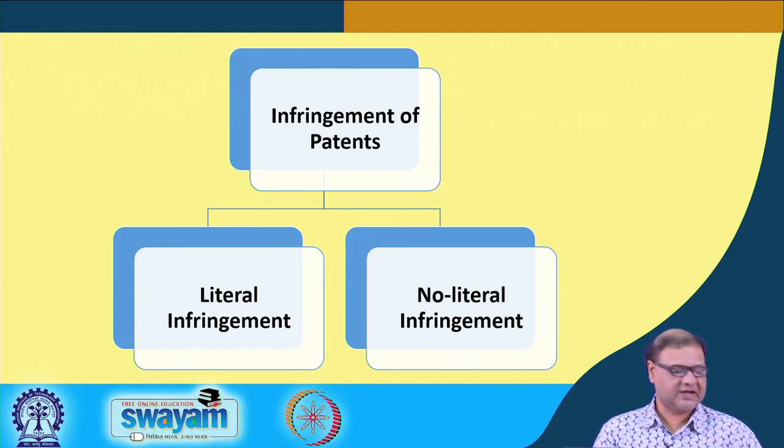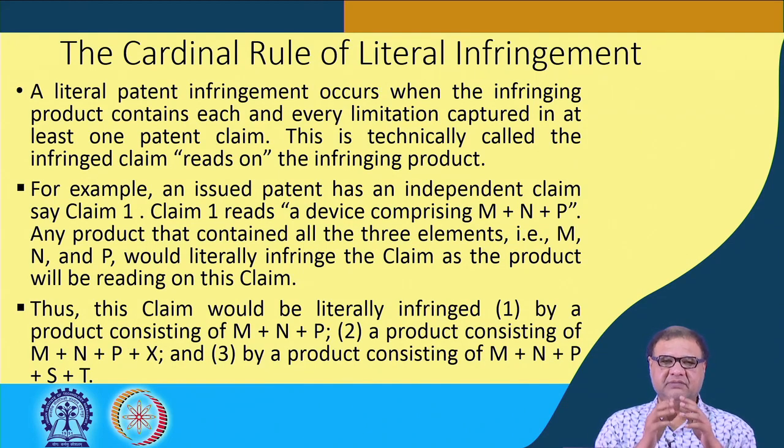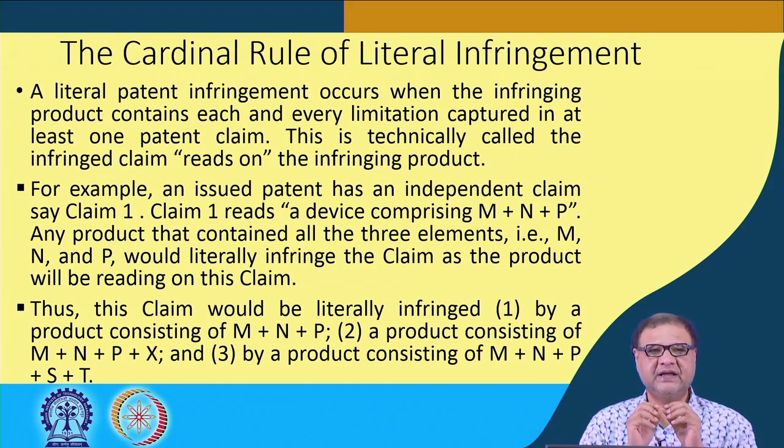Now, first let us try to understand what literal patent infringement is, which is very simple and straightforward. The principal rule is that a literal patent infringement happens when the infringing product contains each and every limitation captured in at least one claim, which is technically called the infringing product reading on the claim.